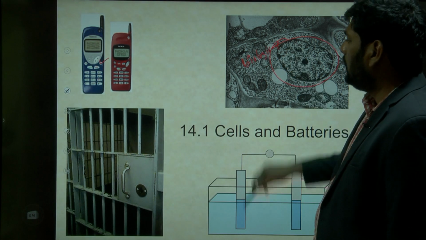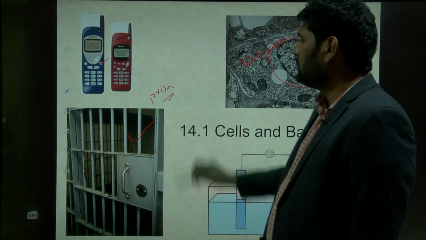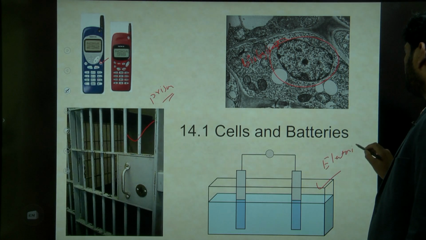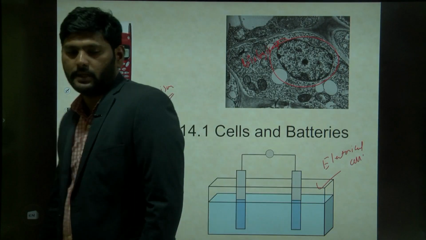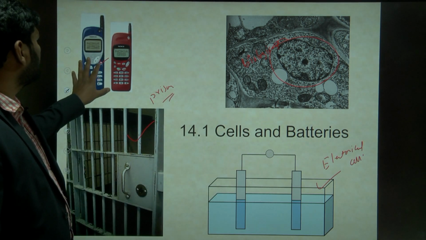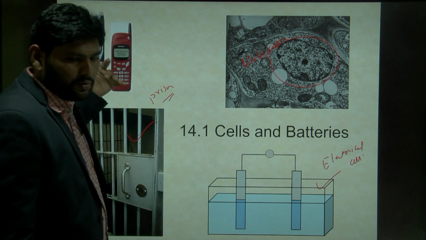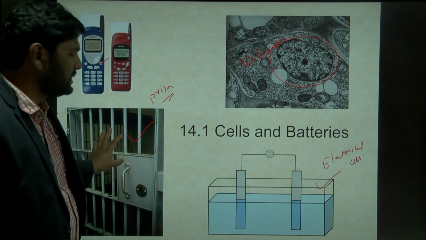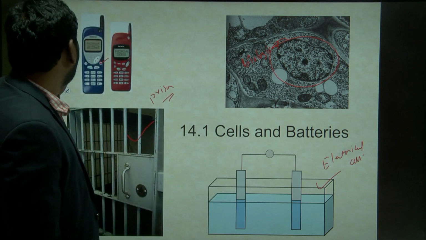Biological cell. And this is also a cell, but it is in prison. In prison you will observe this cell, and this is called an electrical cell. So this electrical cell we will discuss here. This is a mobile cell, used for communication purposes. This is a biological cell, and this is a prison cell. And this is our electrical cell. So our discussion now is about electrical cells.